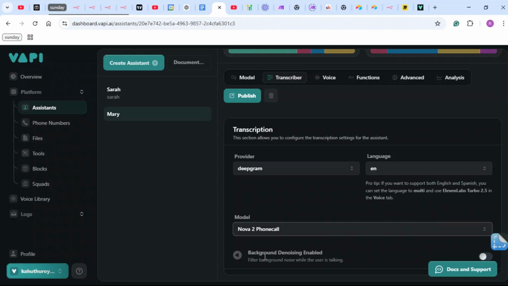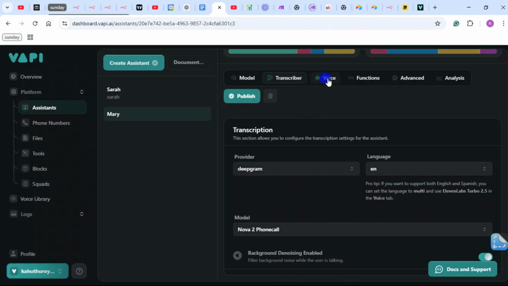And as you can see, this is background denoising enabled. Filter background noise while the user is talking. So you can use this for specific contexts. I'm just going to show you when you can use this. Right now I have turned it on and I'm going to publish, and I am going to come back and turn this off, because this context specifically is not really good for background denoising, right?